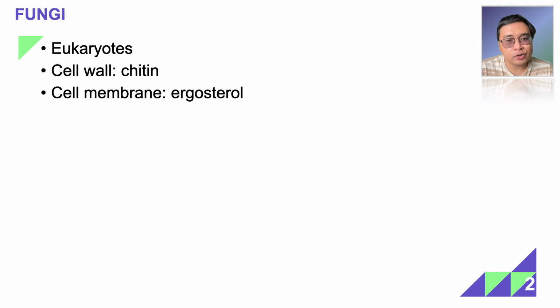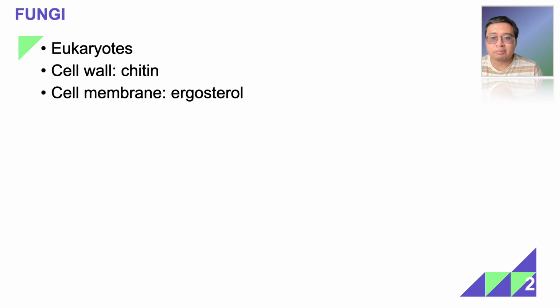Alright, so again, fungi are eukaryotes, so they have both a cell wall and a cell membrane. The important components of those include chitin for the cell wall, and chitin is also composed of beta-glucans. These are types of carbohydrates that are only found in fungi. And the cell membrane of fungi contains ergosterol, a cholesterol derivative, or a compound related to cholesterol, I mean. Not really a derivative, but it's only found in fungi. So the antifungal agents gain specificity by working on compounds or chemicals that are only found on the cell wall or cell membrane of fungi.